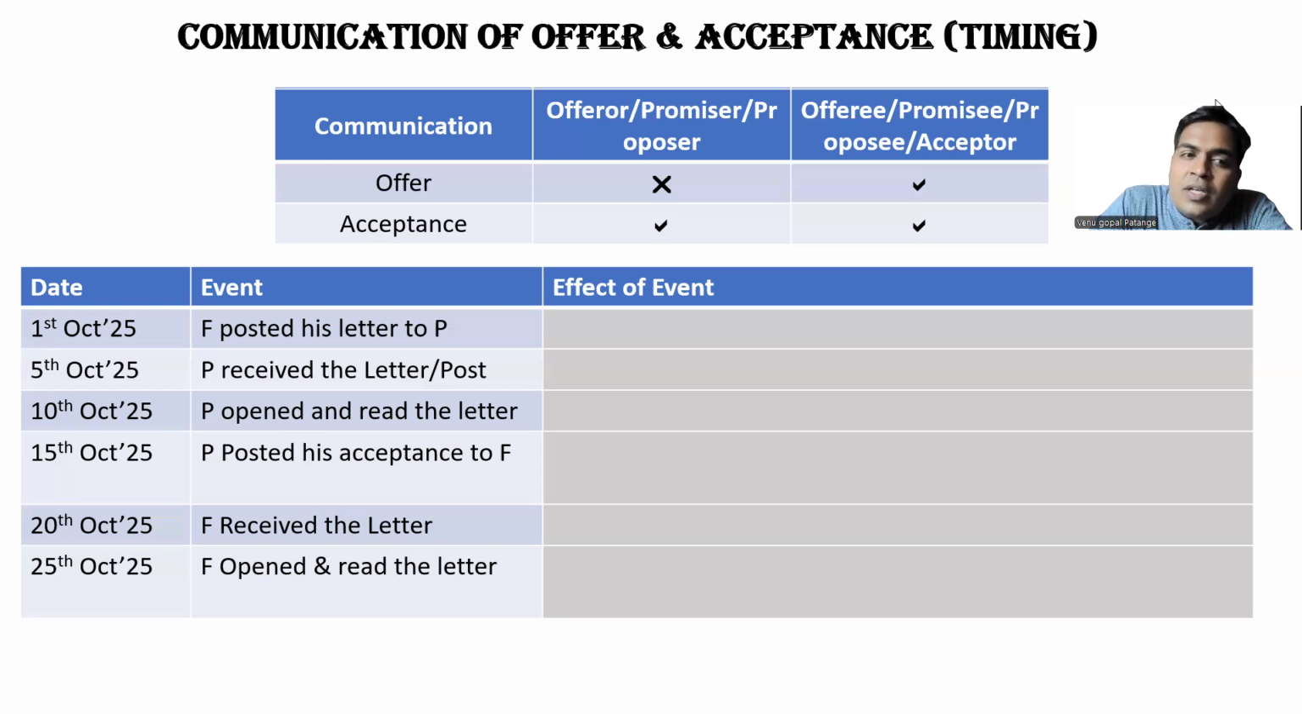So on 15th October, P, the offeree, posted his acceptance to F. Now the letter is out of the control of Mr. P. So the moment it got posted, that is the time when communication of acceptance is completed from the point of view of Mr. F, the offerer.